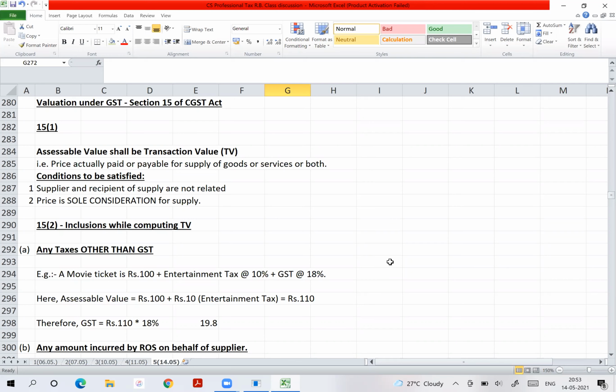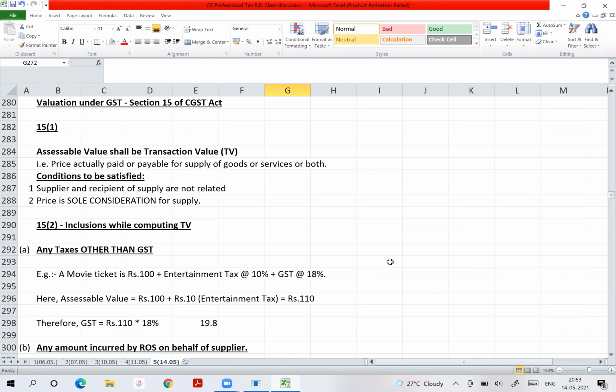My dear friends, understand, not 9(5). That's why I asked you, actually 5(5). Muskan, from where does 24 come into the picture? Not as per 9(5), but as per section 5, subsection 5 of the IGST Act. Getting the point? Now section 5 is the levy and collection section of IGST.